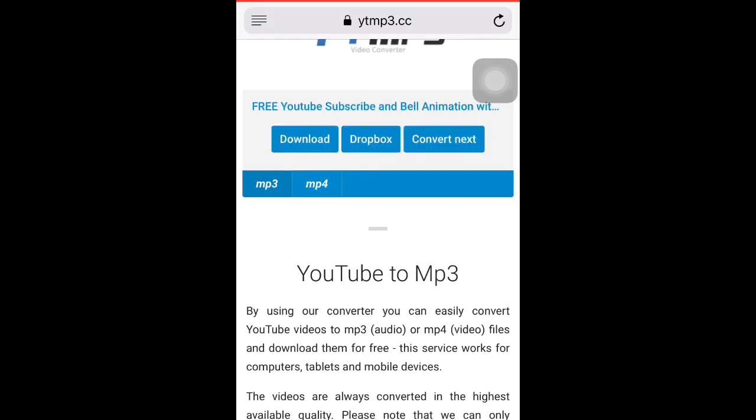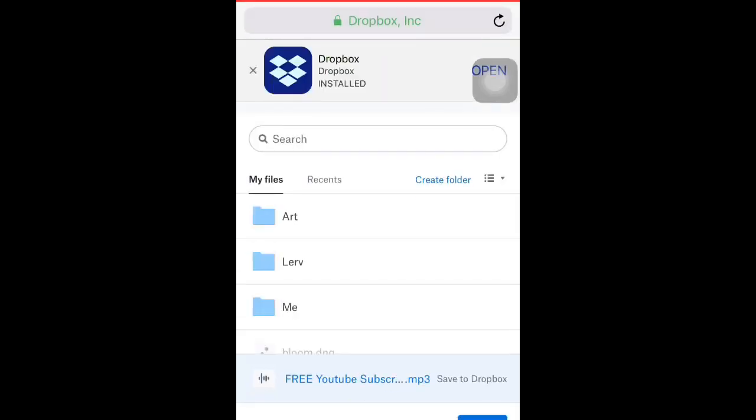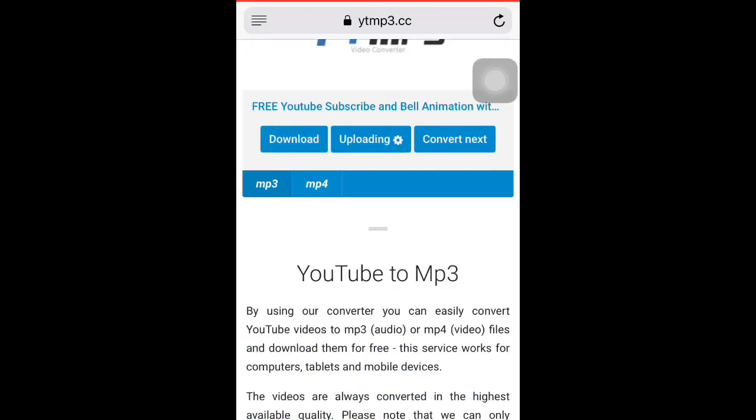Then click Dropbox center. Then save into Dropbox below. So that's it. Sorry for the slow internet connection.